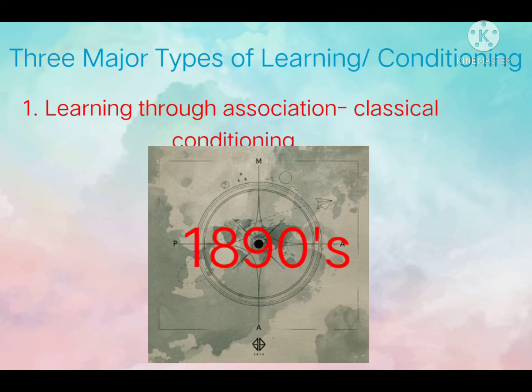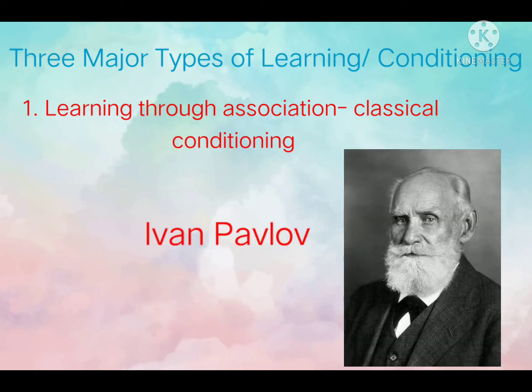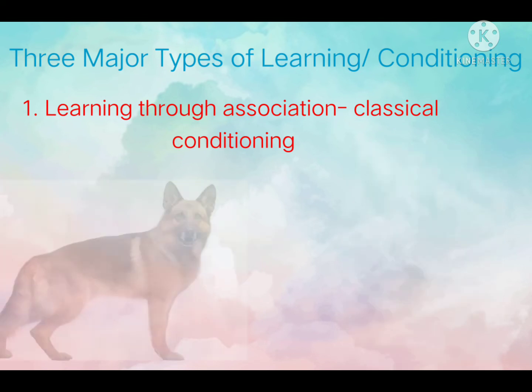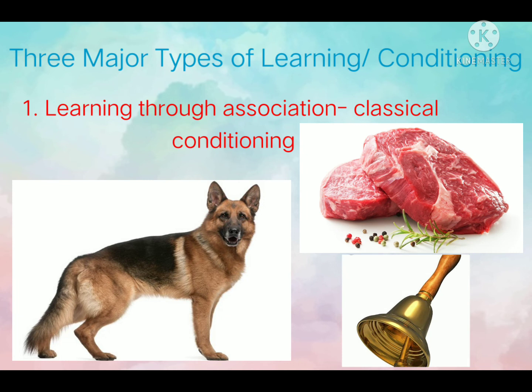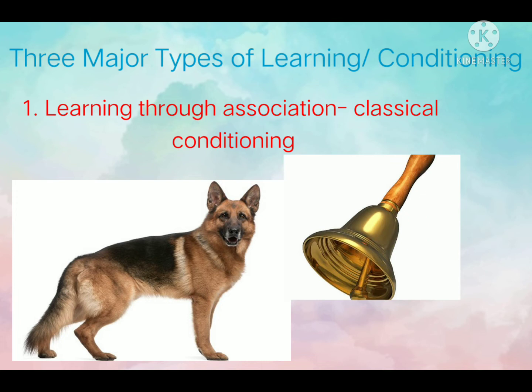In the 1890s, a Russian physiologist named Ivan Pavlov did some really famous experiments on dogs. He showed dogs some food and rang a bell at the same time. After a while, the dogs would associate the bell with the food. They would learn that when they heard the bell, they would get fed. Eventually, just ringing the bell made the dogs salivate. They learned to expect food at the sound of the bell.